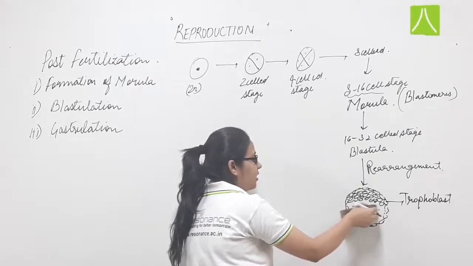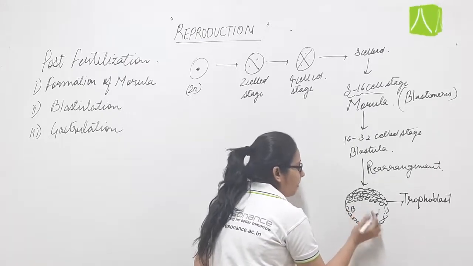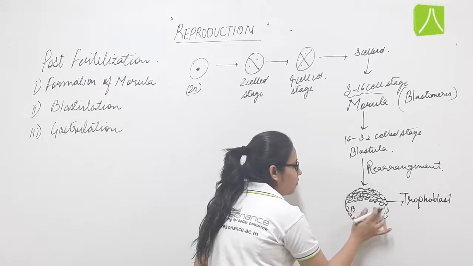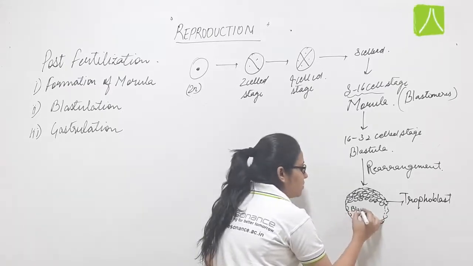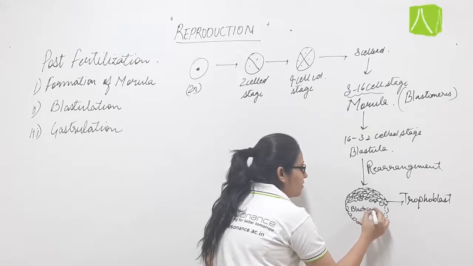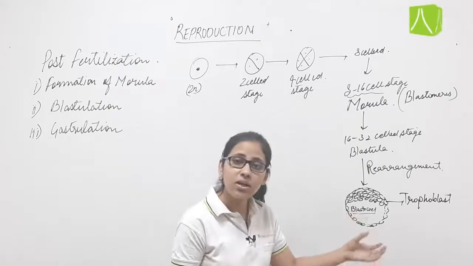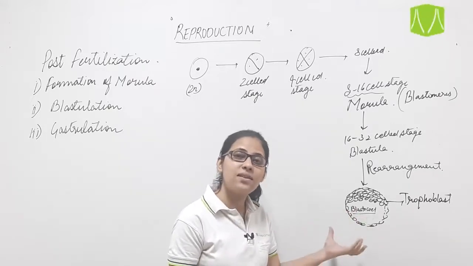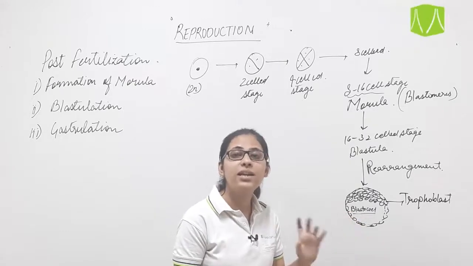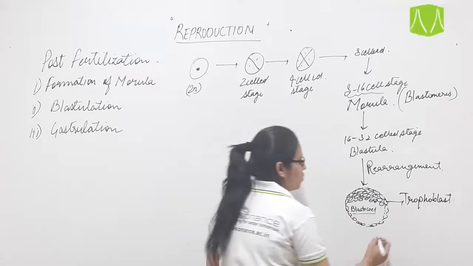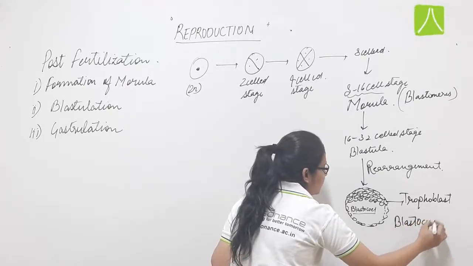This cavity, which is formed by the inner mass of blastomeres of blastula, is known as blastocele. Blastula के जो inner वाले cells हैं वो एक cavity form करते हैं, fluid filled cavity form करते हैं, इसको हम blastocele cavity कहते हैं और इस complete structure को हम बोलते हैं blastocyst.